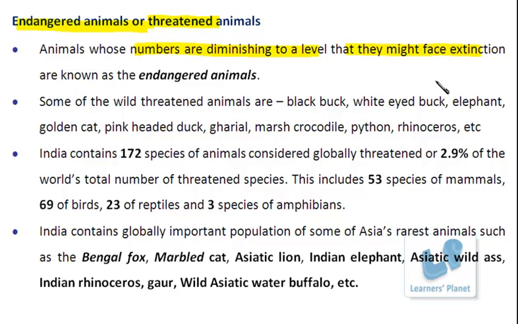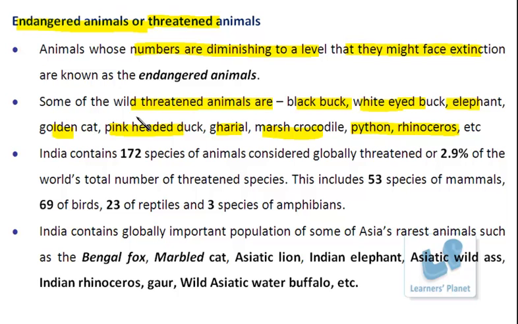That means they will be wiped out from our environment. Some examples of such threatened animals are blackbuck, white-eyed buck, elephant, golden cat, pink-headed duck, then gharial, marsh crocodile, python, rhinoceros, tiger, and so on. There are many different species of these organisms.